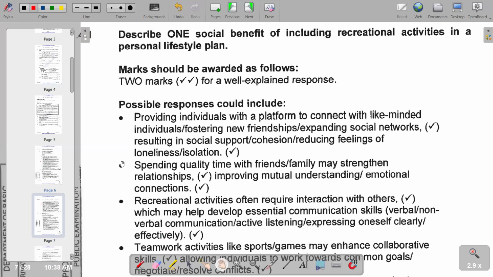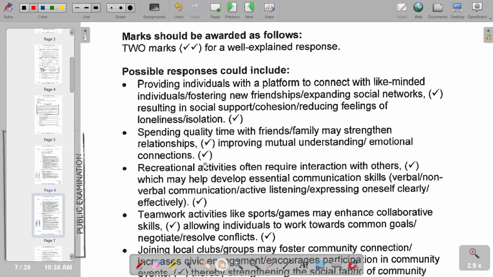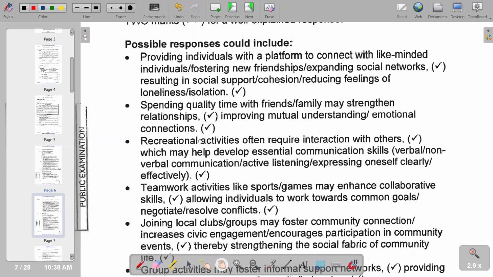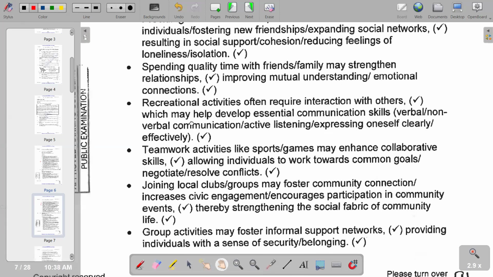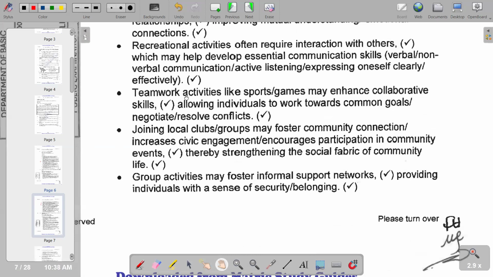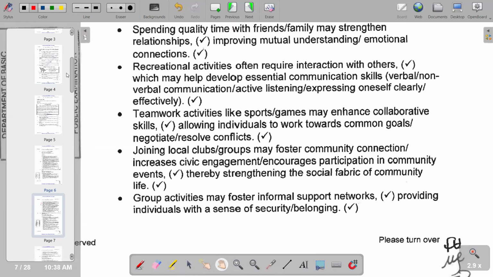So also the second point is spending quality time with friends or family, which may strengthen a relationship. So we have got also a continuation of possible answers that you can also include. Of course, the question only requires 2 points. So this is what we have on that part.